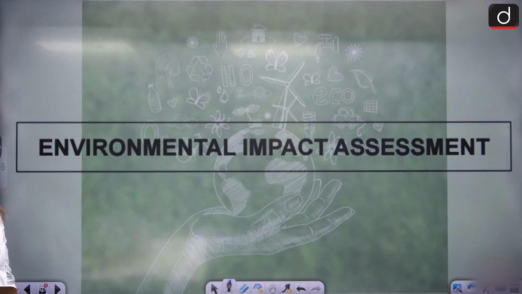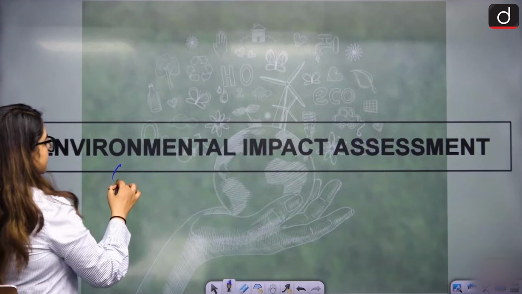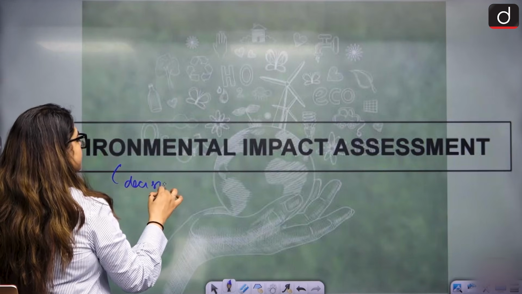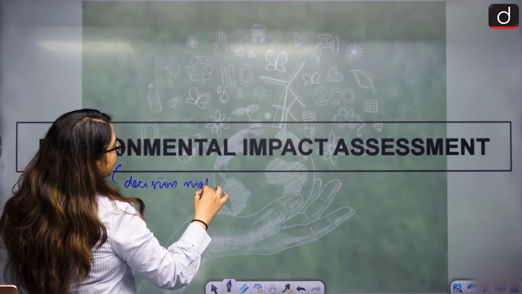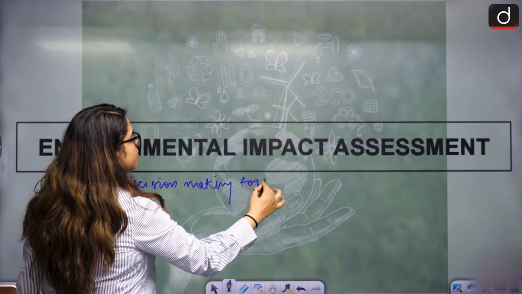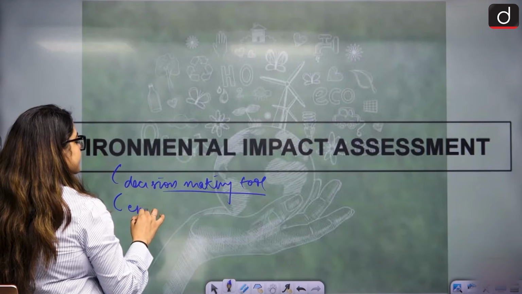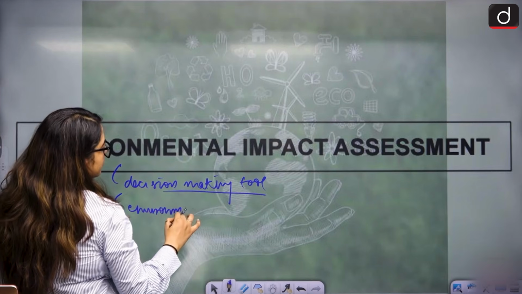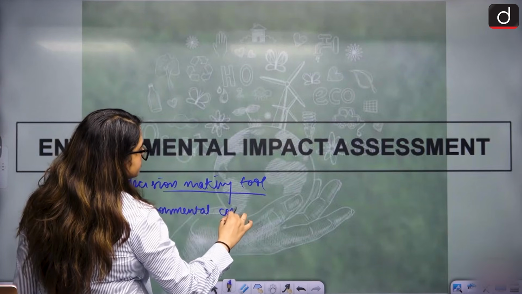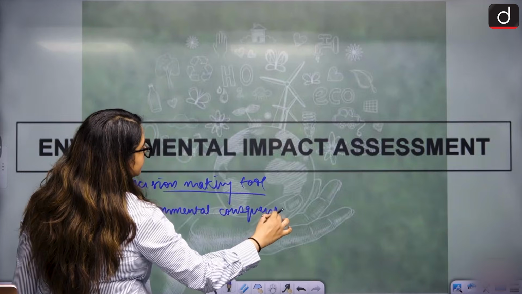Okay, so how are we going to do that? Obviously this will become our decision making tool to ultimately decide what kind of structure we want to create, what kind of environmental consequences we can expect from the actions we are taking.